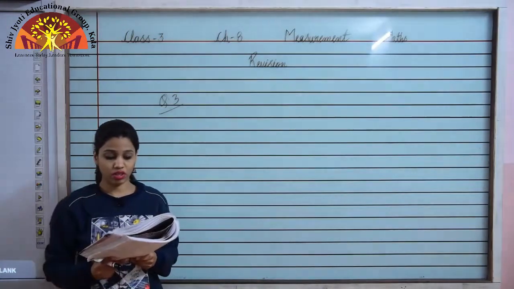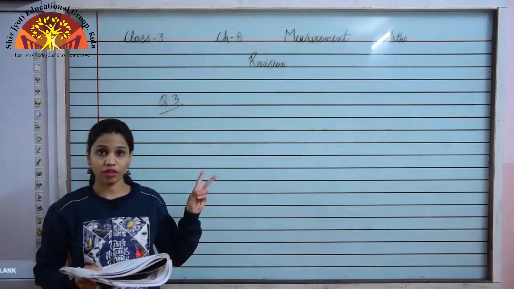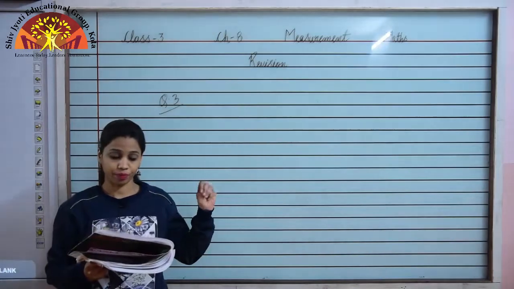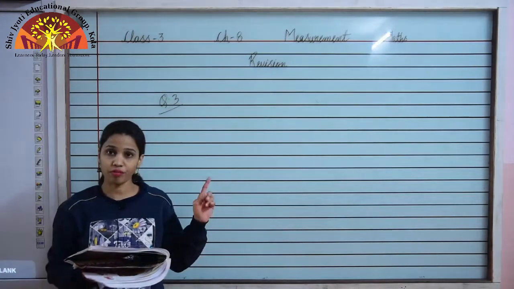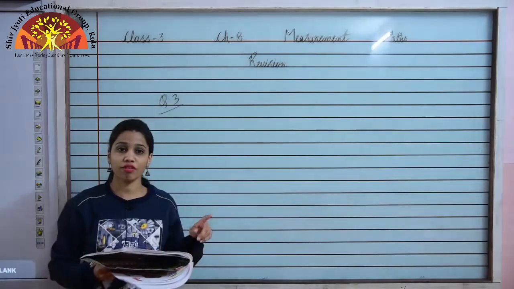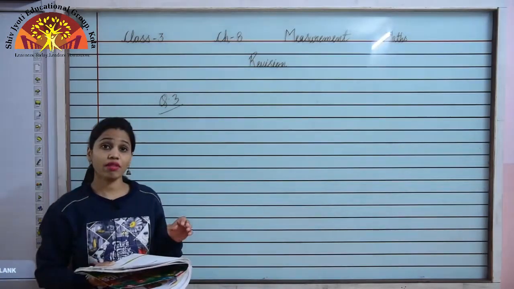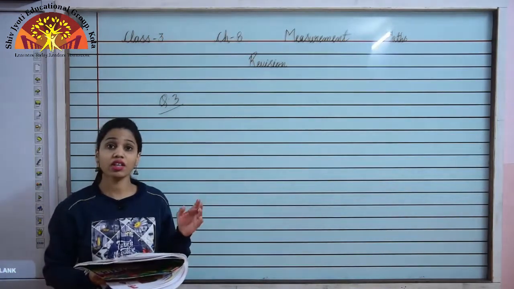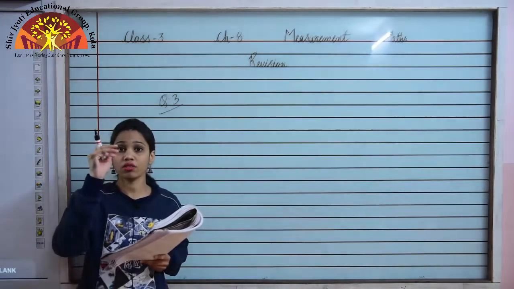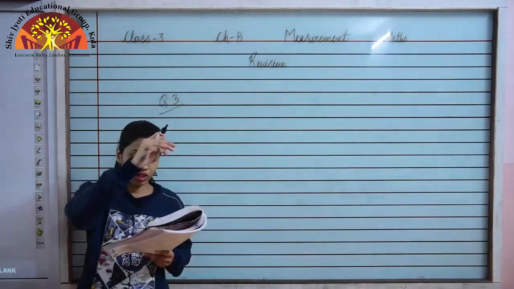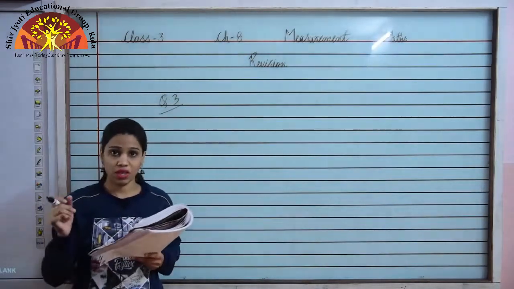Now what you have to do in this question, Neha purchased some clothes. First blue cloth, second red cloth and third is pink cloth. Now you are given the measurement of these clothes. She purchased 3 meter 95 centimeter of blue cloth, 1 meter 75 centimeter of red cloth, 5 meter 25 centimeter of pink cloth. You have to find the total length of the cloth that she purchased. That means in this question you have to do the addition of the cloth that she purchased, blue cloth, pink cloth and red cloth. So let us make the statement first of all.